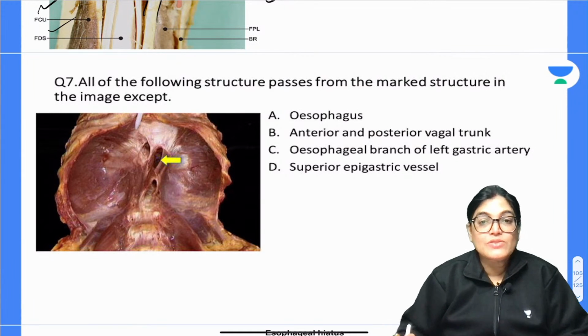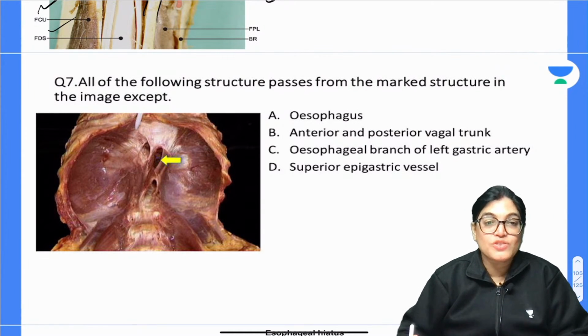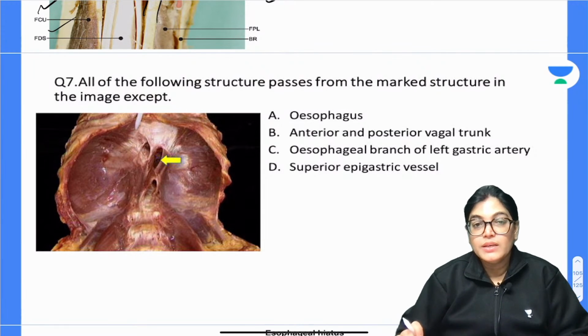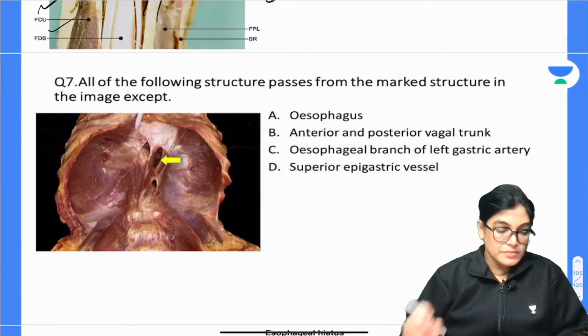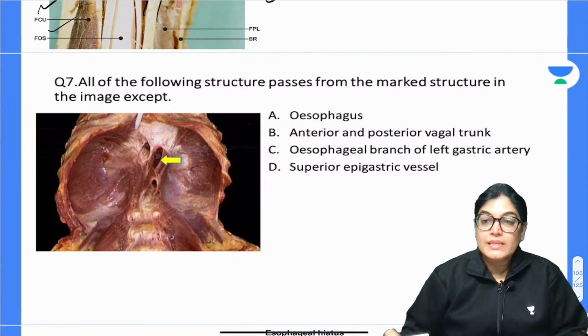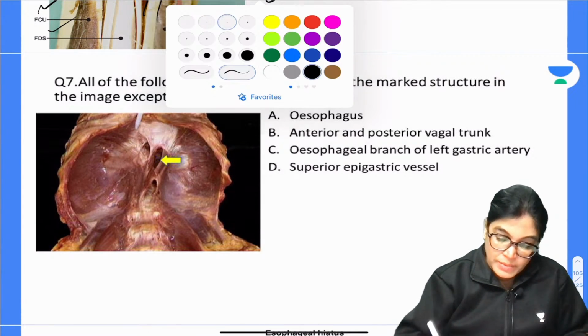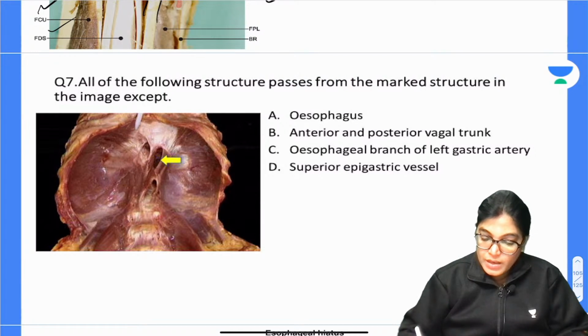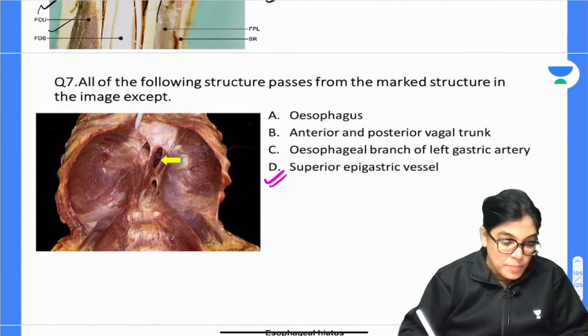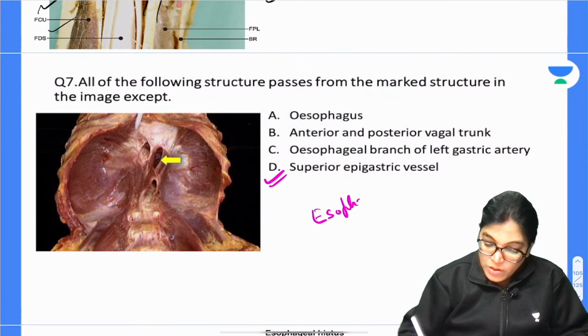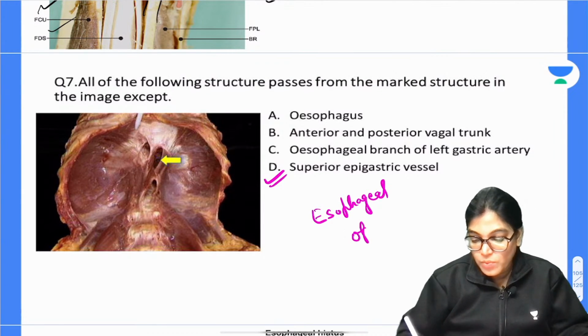Now moving on to the next, question number 7. All of the following structures pass through the yellow arrow marked structure in this specimen, except. Mark the correct answer. Which opening is this? Actually the correct answer will be superior epigastric vessels. The opening is the esophageal opening, or esophageal hiatus, of the diaphragm.